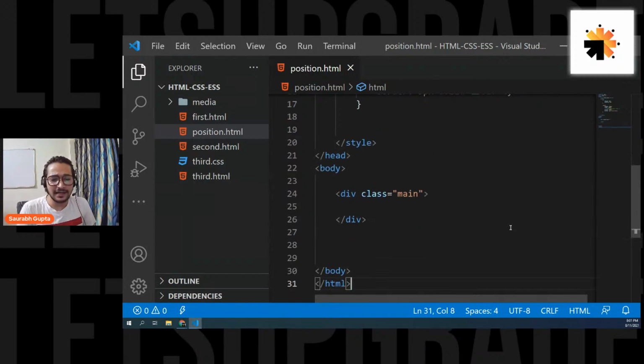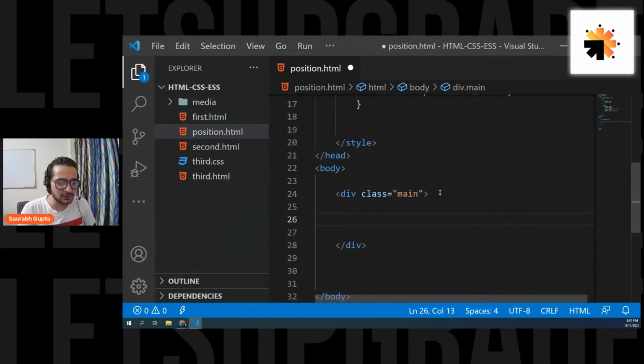Okay, now guys, let's move ahead. Inside that element, I'm going to create a few more elements. So let's give it a class of 1.